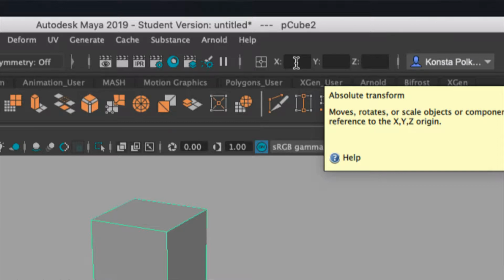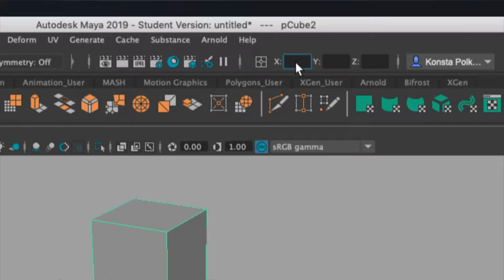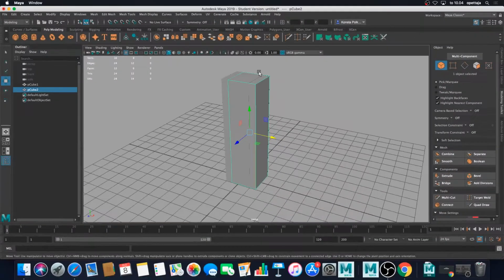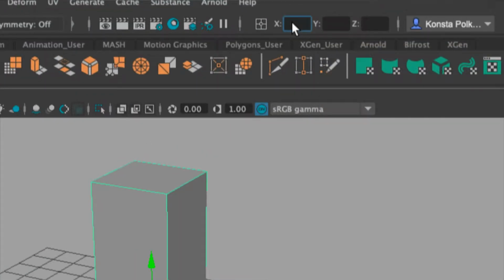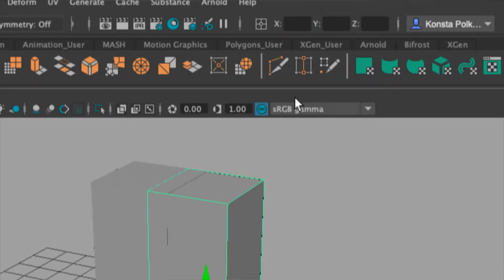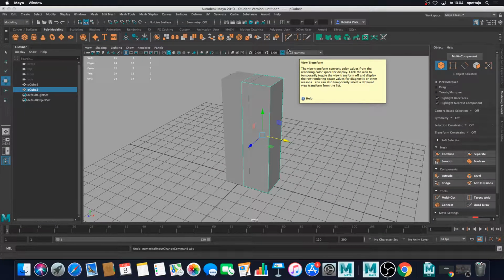So for this x, I will be typing for pCube 2, 5 and then pressing enter, and now we can see that it jumps 0.5. That probably was not enough. Yeah, it's not enough. So I'm pressing Command Z and then typing again here, maybe 1.5, and it will be more correct. Yeah, so 1.5 for the pCube 2.